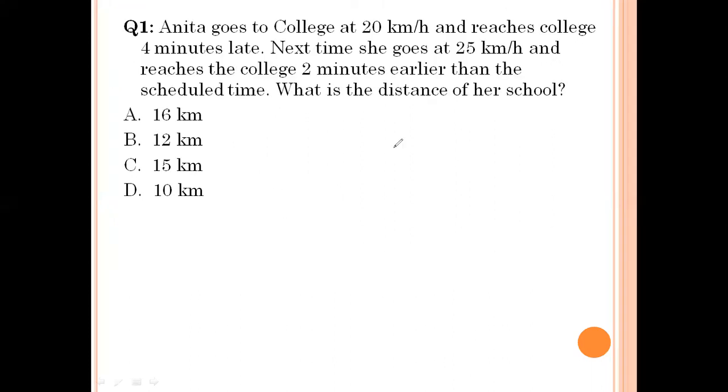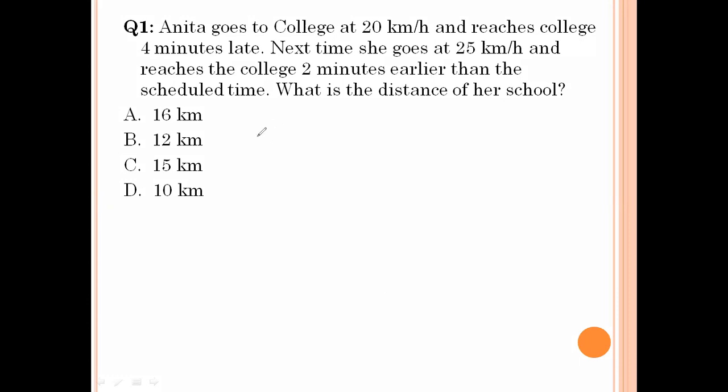So first question. Anita goes to college at 20 km per hour and reaches the college 4 minutes late. Next time she goes at 25 km per hour and reaches the college 2 minutes earlier than the scheduled time. What is the distance of her school?